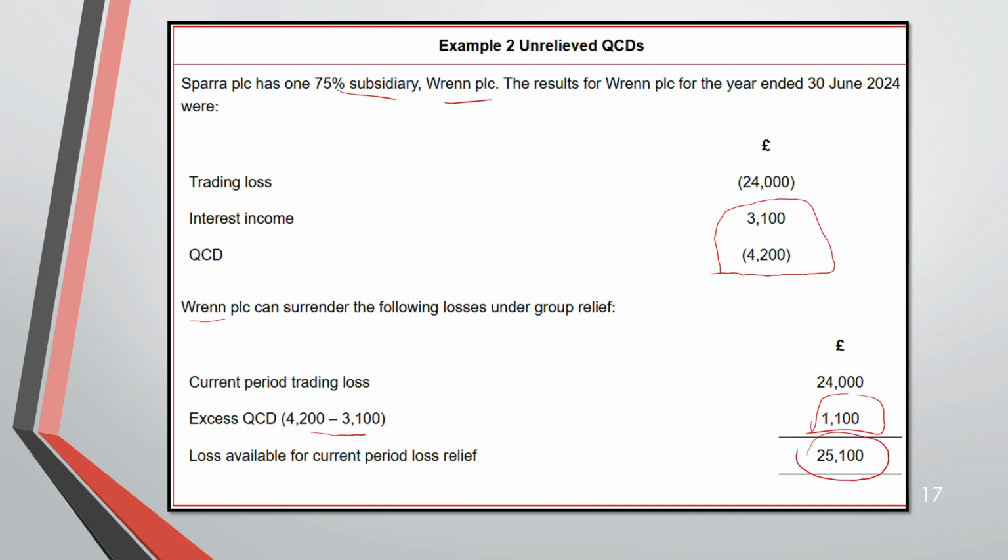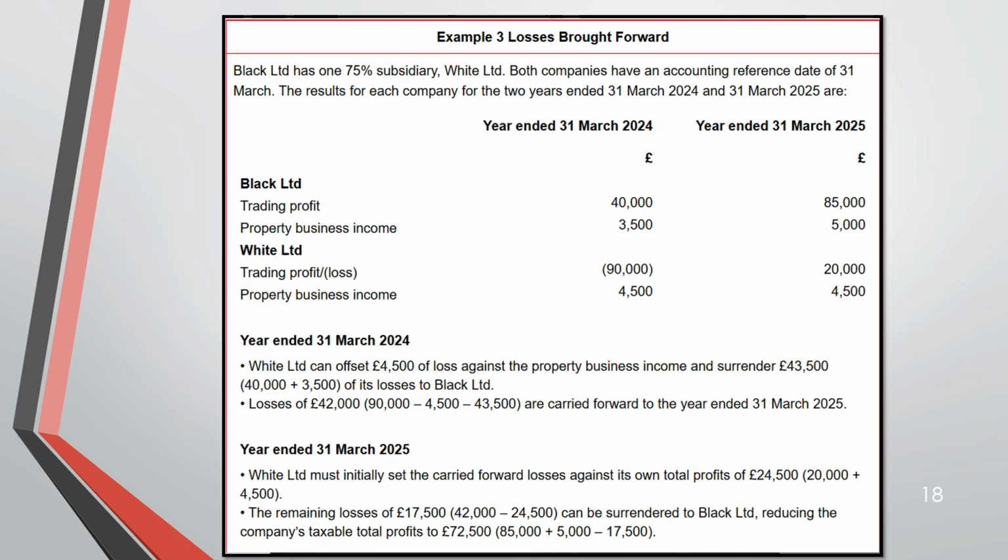Okay. Now, example 3. So Black has 75% subsidiary White. Both companies' accounting reference date is March. Results have been given for the year ended 31st March 2024 and 25. So as you can see, White is having a trading loss this period. So for year ended 31st March 2024, what should White do? We are not concerned about Black because Black has profit. But White is the surrendering company. So White has a property business income also.